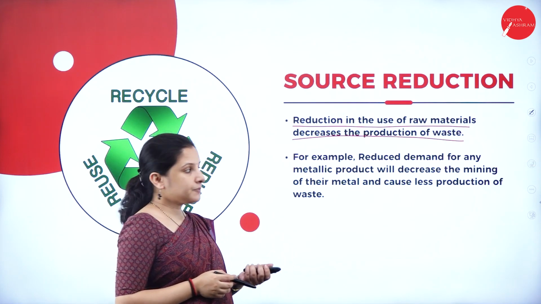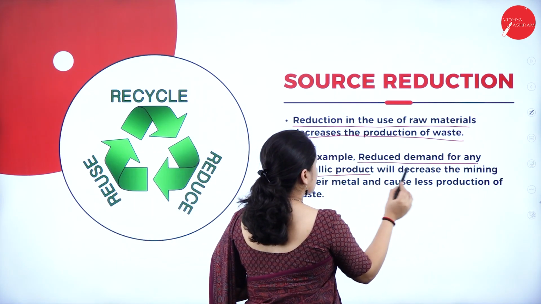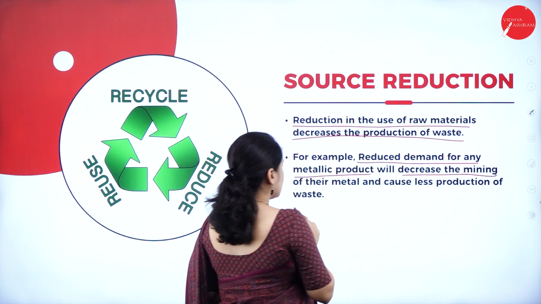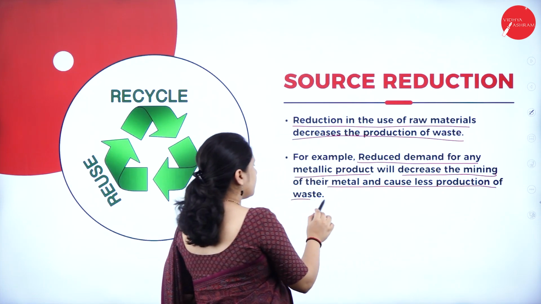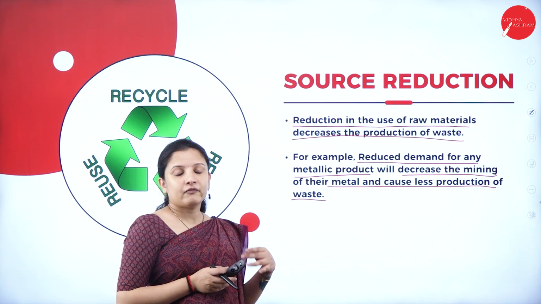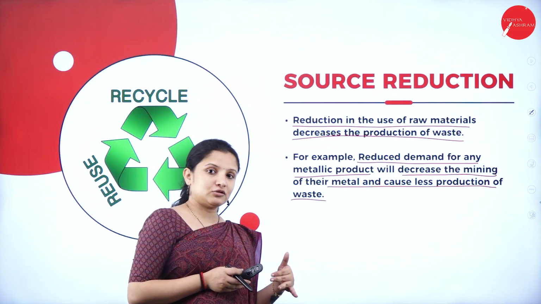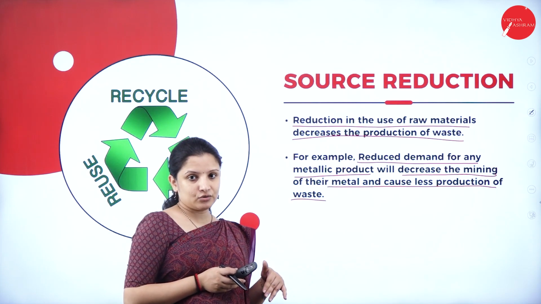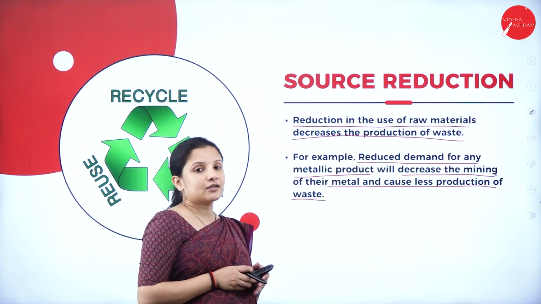For example, reduced demand for any metallic product will decrease the mining of these metals and therefore cause less production of waste. So instead of using that particular metal, why not go in for an alternative, so that the mining of that metal gets reduced and the generation of solid waste can be reduced. So that is what it means.